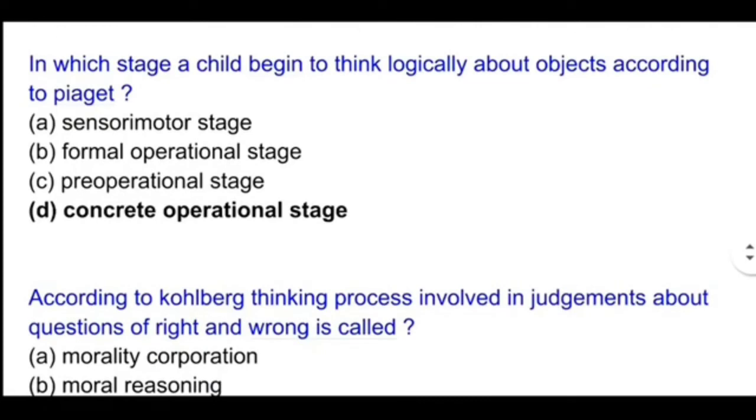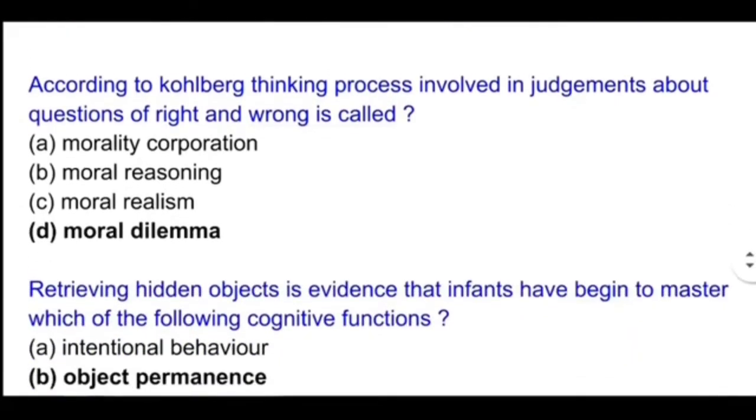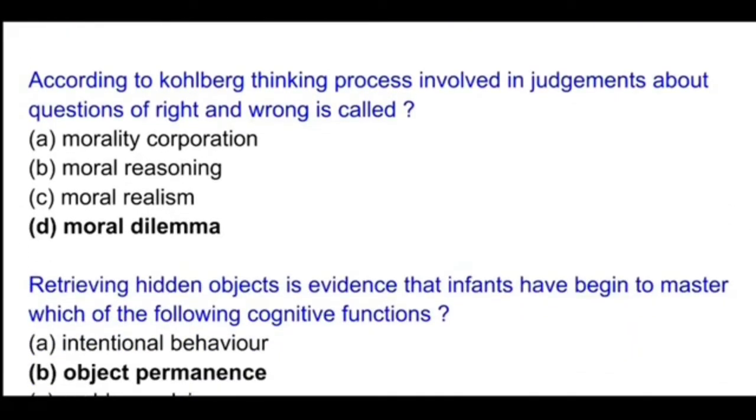In which stage a child begins to think logically about objects according to Piaget? So here the correct option will be concrete operational stage. Next question. According to Kohlberg, the thinking process involved in judgment about questions of right and wrong is called moral dilemma. It's a very important question. So this will be option D, moral dilemma.